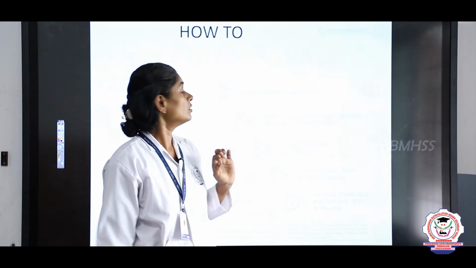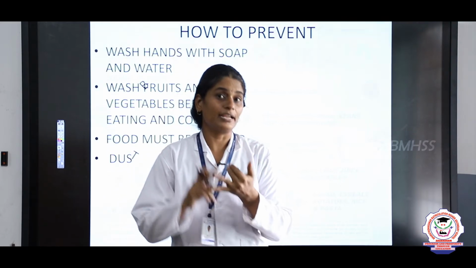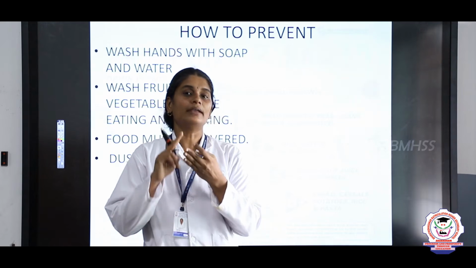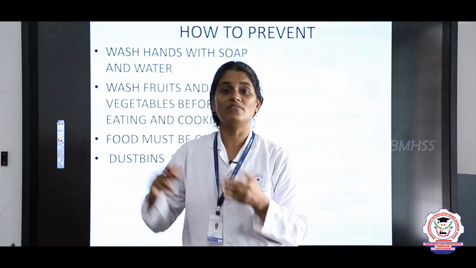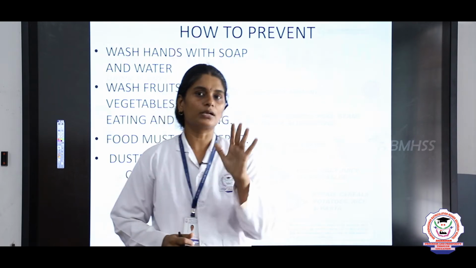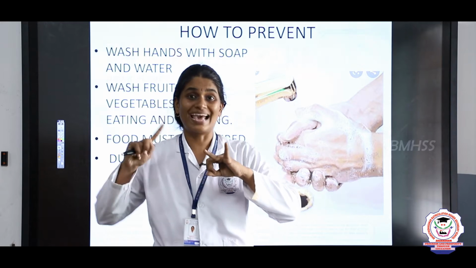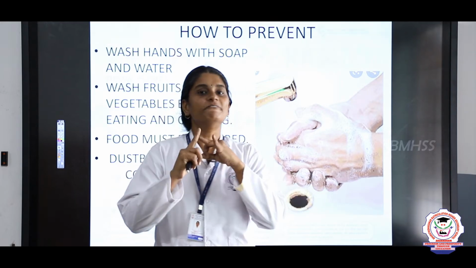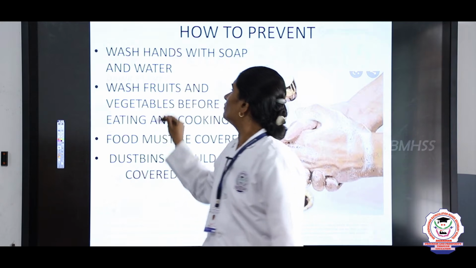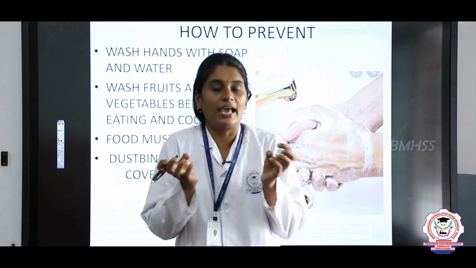Now we have seen how diseases spread through air, direct contact, infected food and water, and through insects, right. Now we will see how we can prevent communicable diseases. We can prevent communicable diseases in two ways. One is following proper hygiene, and the next is vaccination. First we will see how we can keep ourselves hygienic.